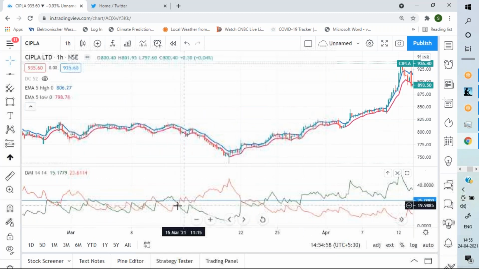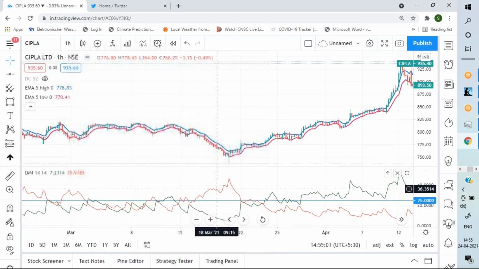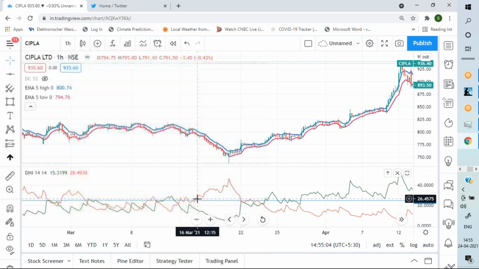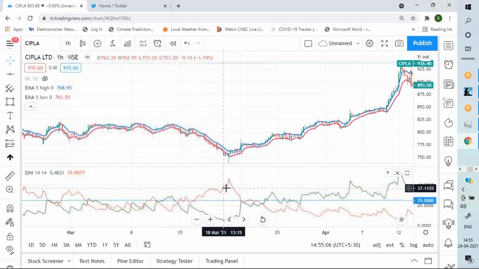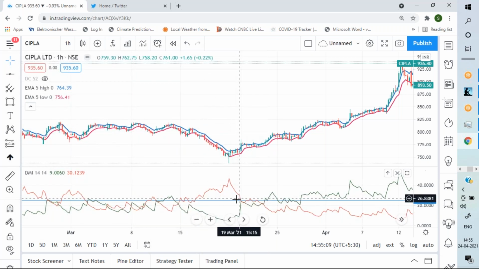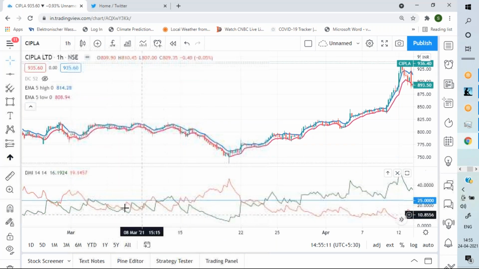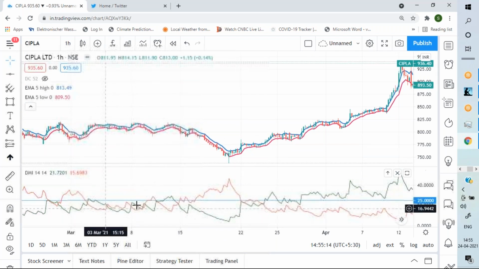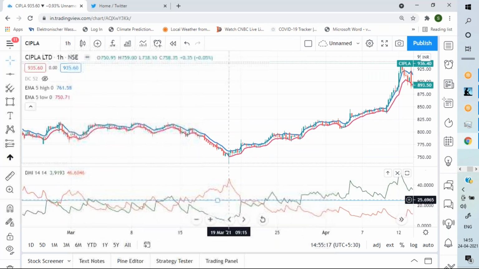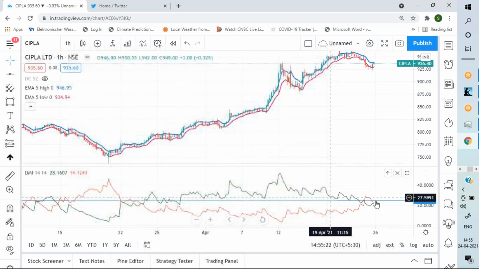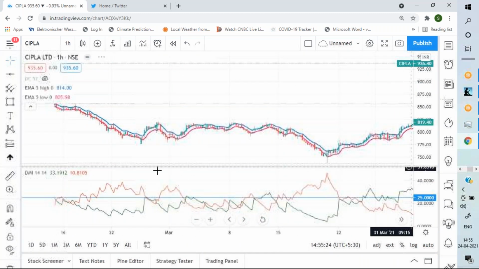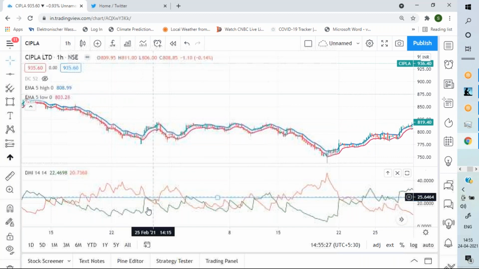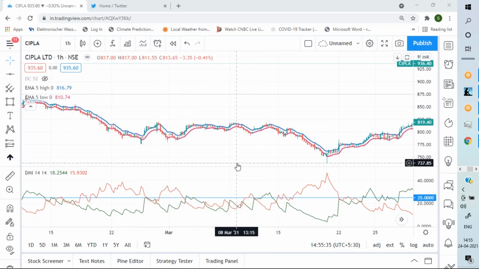Similarly, when there would be a down move, minus DI would cross this 25 line, cross this plus DI and stay above 25. When there would be no direction, both will languish generally below 25. These are the regions we won't generally trade. We will like to trade when it is happening like this. This is moving like this. We will trade when minus DI is above this and trading like this. Clear, all of you? This part is clear?